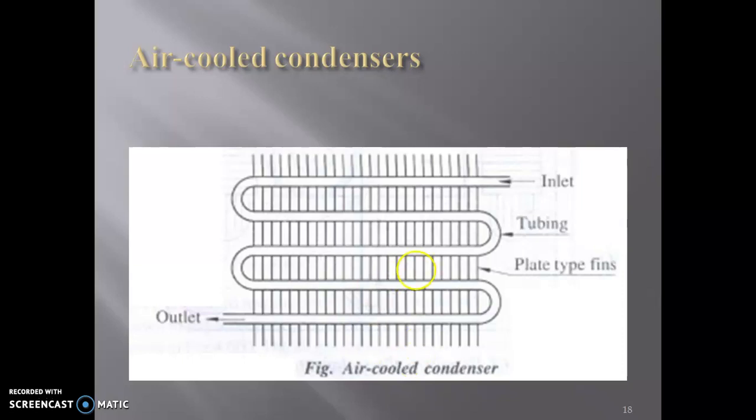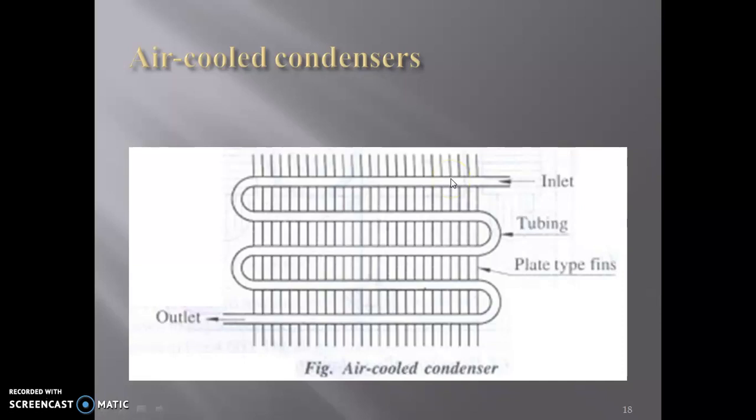And the plate type fins that are fitted here will work as an extended surface area so that heat transfer will take place. The fins are usually made from aluminum because of its light weight. All these fins are light weight and are made of aluminum, because the weight of aluminum is light. And the fin spacing is quite wide so as to reduce dust clogging. So this is the air cooled condenser.